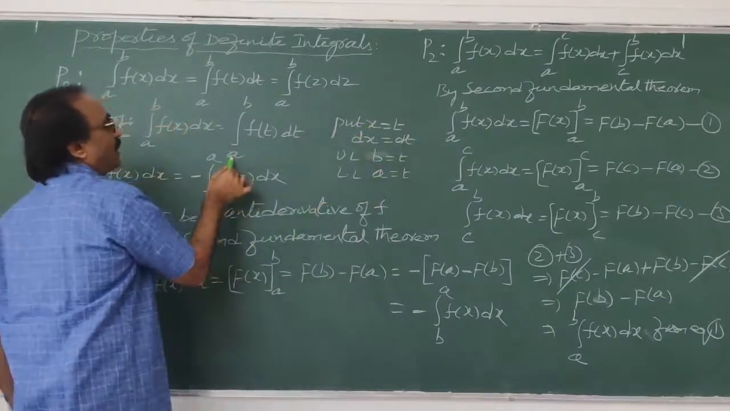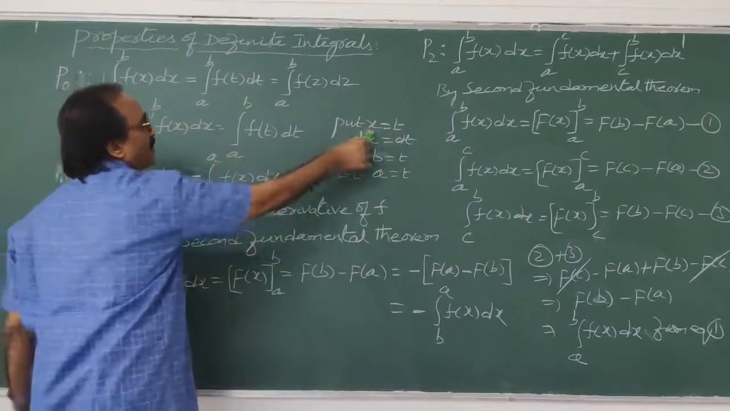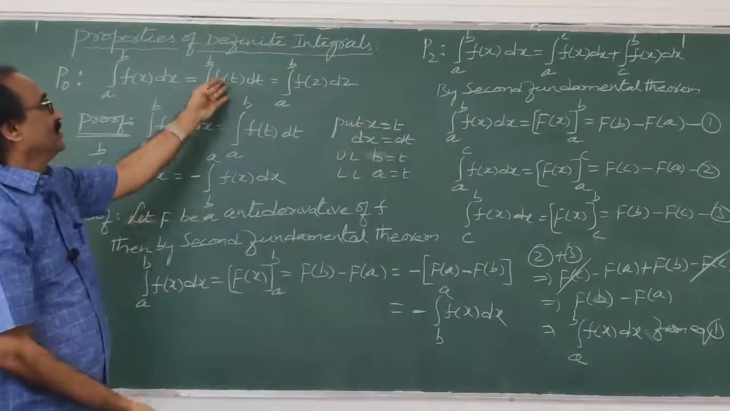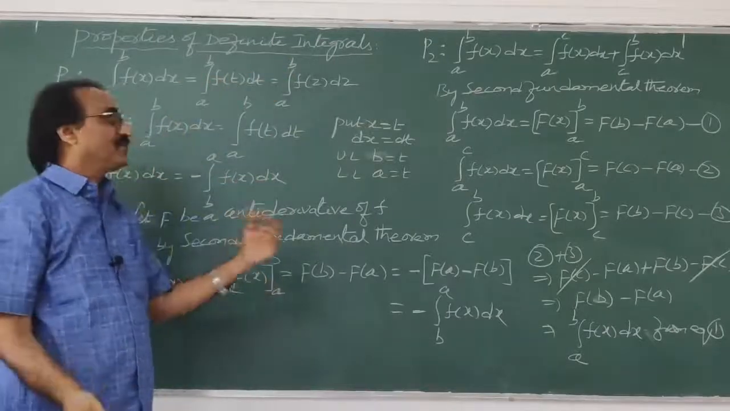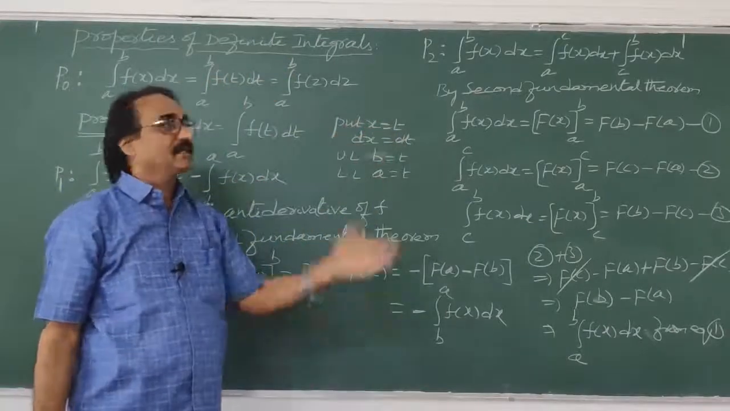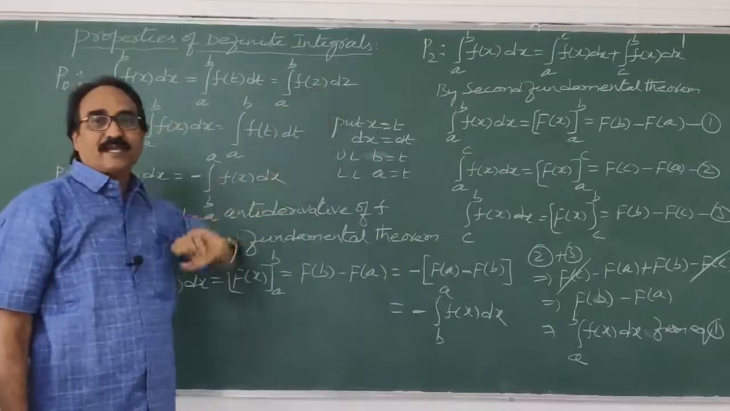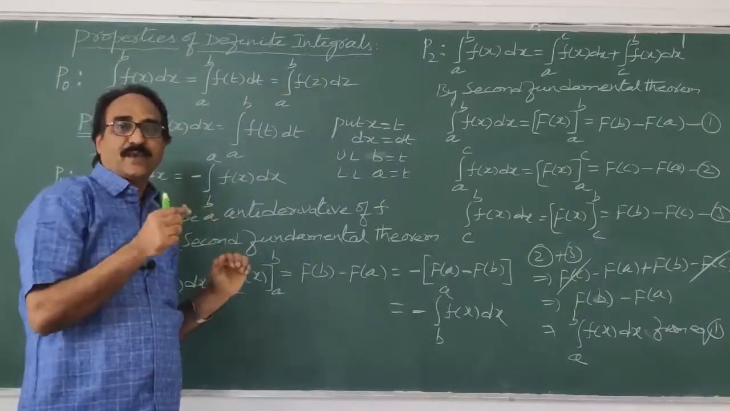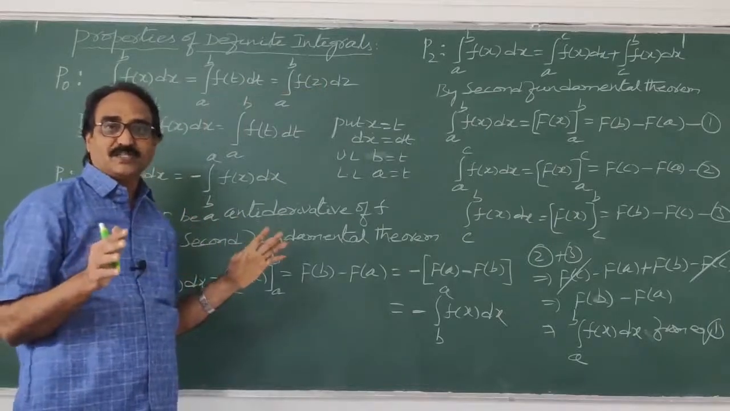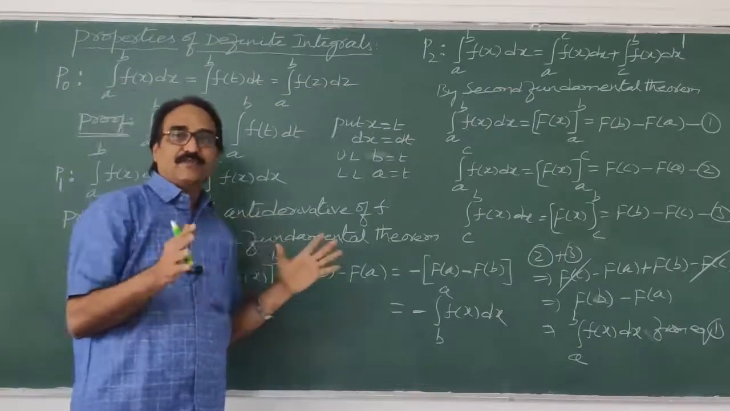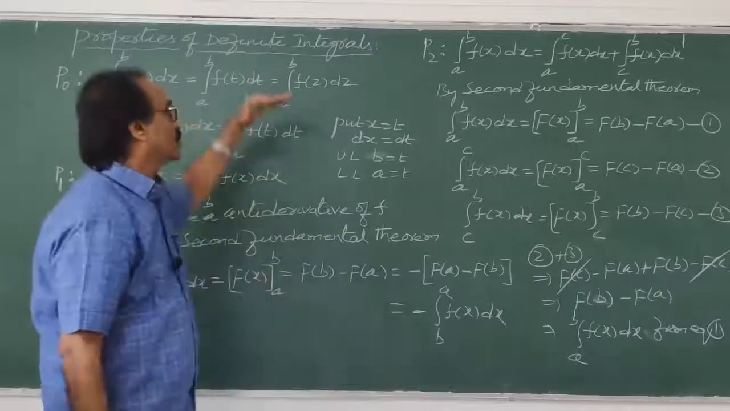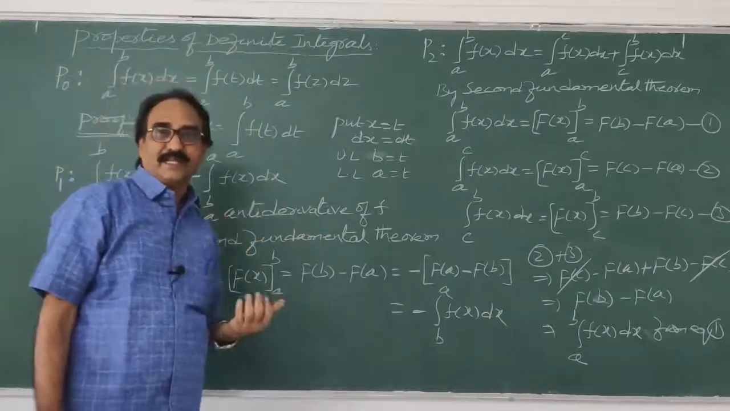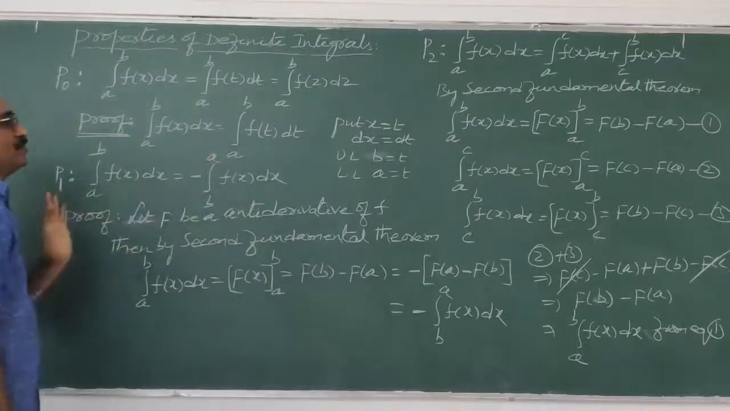So integral a to b f of x dx becomes integral a to b f of t dt. This and this are the same only. Even if you say put x is equal to z, then you will get this. So what does it mean? When the lower and upper limits are the same, even if you change the variable, there is no difference, they are all equal only. So this is a very important property which you have to remember. Many times we will write like that. Okay, this is very clear, you understood.